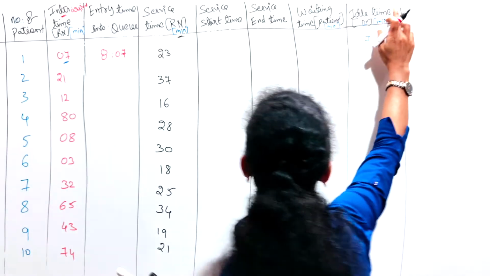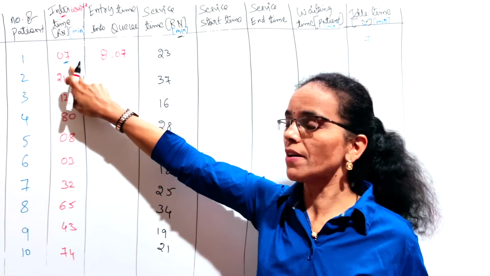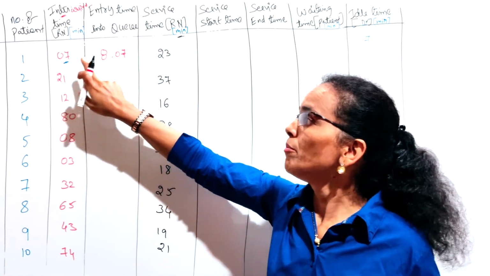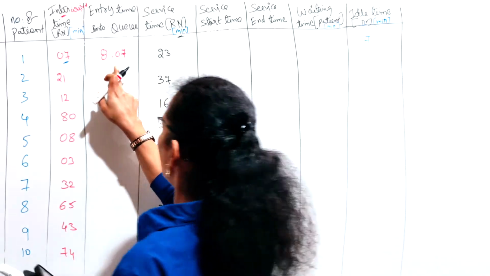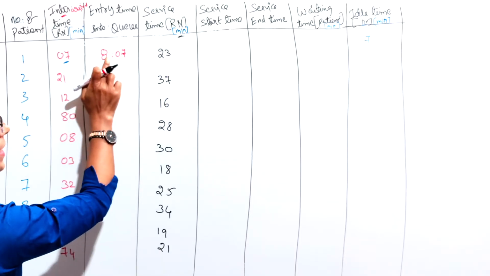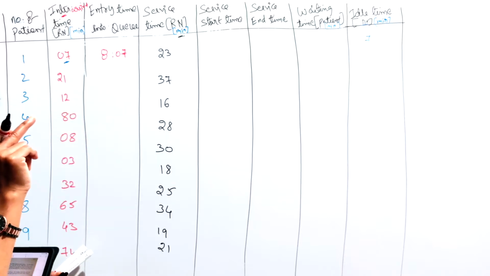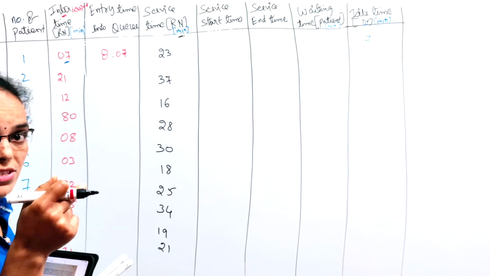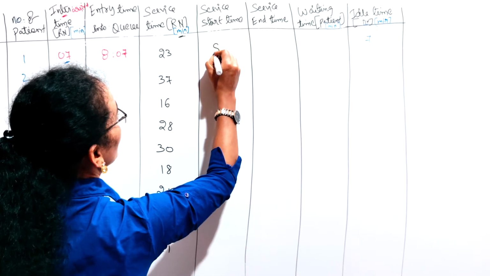See, the doctor was available from 8 a.m. but the patient reached the dispensary 7 minutes late. It means the service started at 8:07 in the dispensary, and the service time for the first patient is 23 minutes. So the patient arrived at 8:07, and 23 minutes are required to provide the service, in the sense till 8:30.